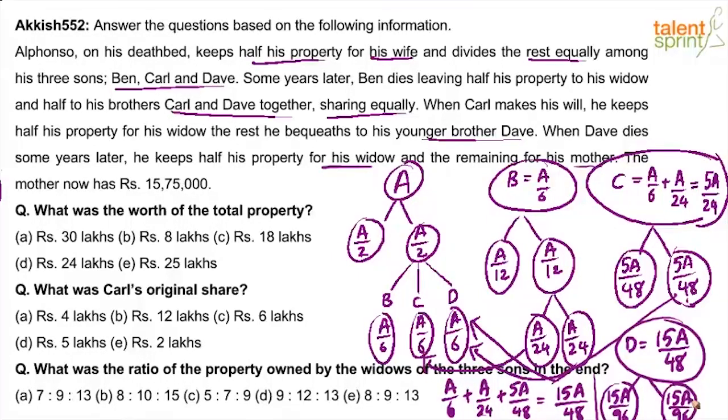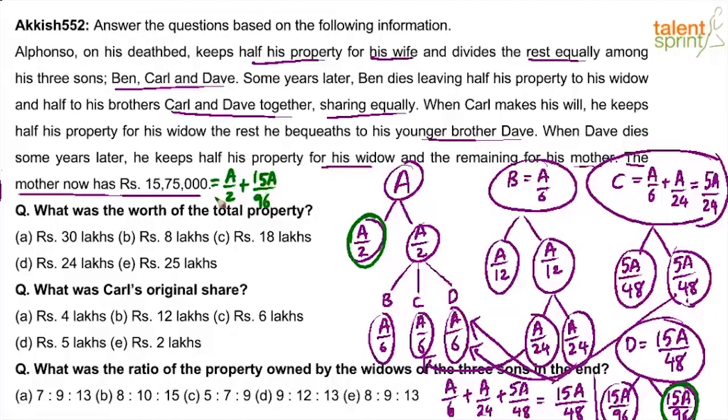Now come to the real part of the question. He says the mother now has 15,75,000 rupees. Understand, what are the shares of the mother? Let me highlight in a different color, right? Mother got a by 2 from her husband initially, their father, and 15a by 96. The other two sons, Ben and Carl, did not give anything to the mother. Only Dave gave half of his property to the mother, and the father gave half of the property to the mother. So can I say that this 15,75,000 is equal to a by 2 plus 15a by 96?